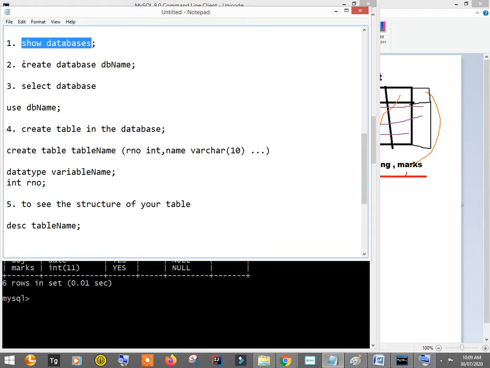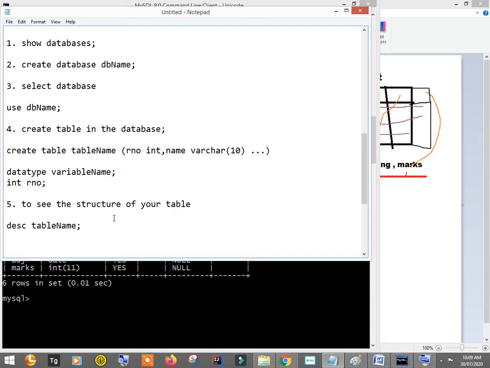Show databases, it used to show the databases. Create database, we have created a database. Then we choose the database where we want to create the tables. Then we have created the table, and then we have seen how the table looks, what is the structure of it. Yes, are we clear up to this? Yes, have you understood up to this? Yes, good.